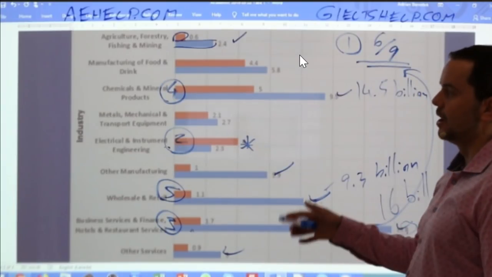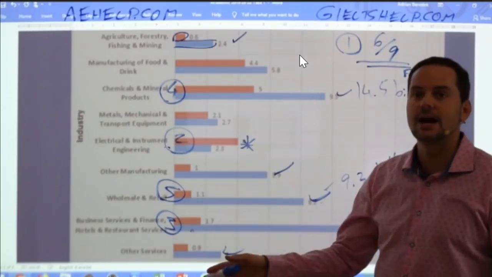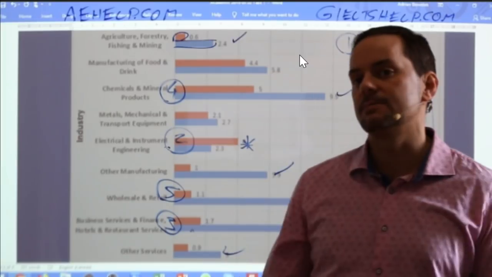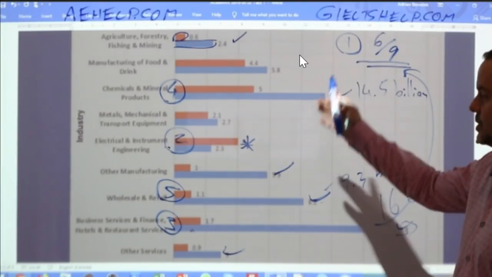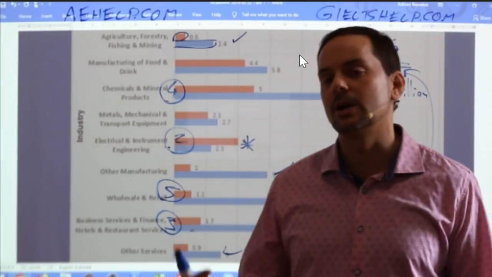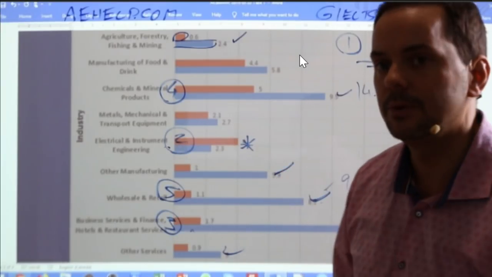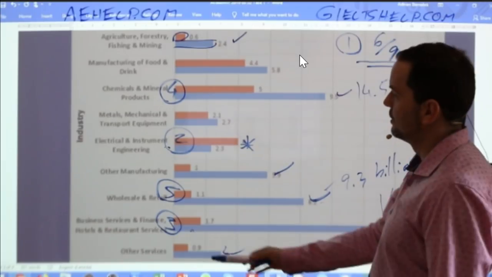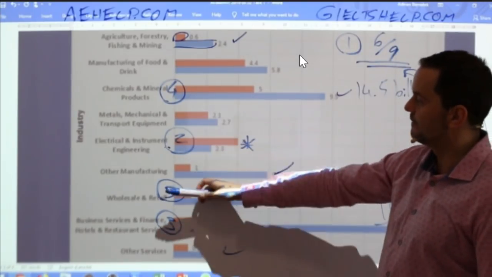Think about your audience. Who would be likely looking at this graph? Be an economist, it would be a businessman, right? They're looking for those high numbers. That's what they're most interested in. Where are we making money? Where is Scotland making money? Okay, so that's why I would go with 4 and 5 here.